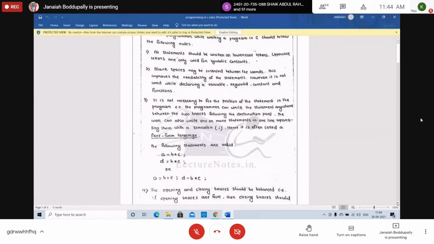Third one is, it is not necessary to fix the position of the statement in the program. It need not be in one particular place, on this line or this column. You can write anywhere between the two braces, the main braces, the flower brackets. But declaration must be done before you use the variables.